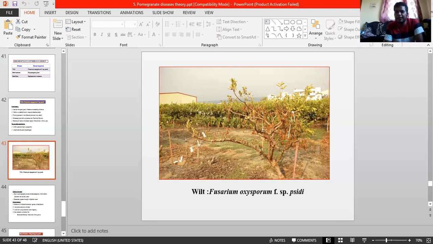In slow wilt, the plant takes several months or even a year to wilt after the appearance of initial symptoms, and in sudden wilt, infected plants wilt in 15 days to 1 month, because it is due to nematode and fungal population dynamics in the soil. If the condition is severe, with favorable conditions like ill-drained soils and black soils, it causes severe incidence. Okay, so this is regarding symptoms.